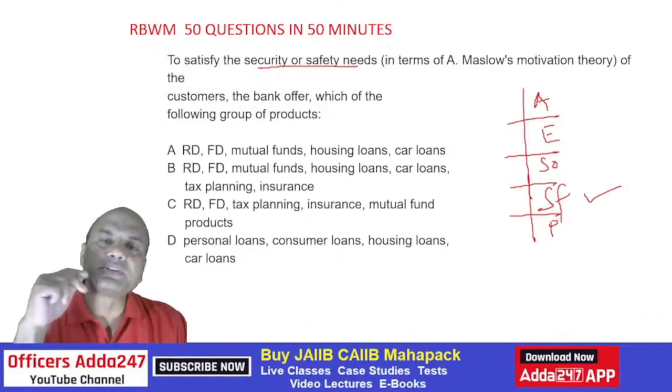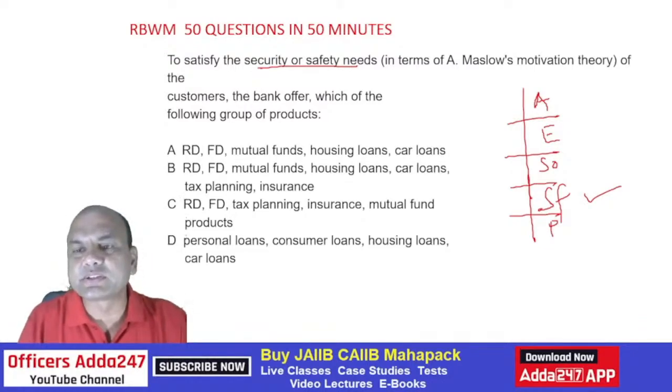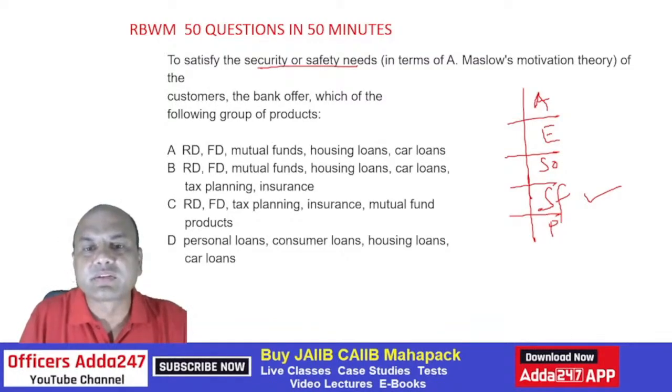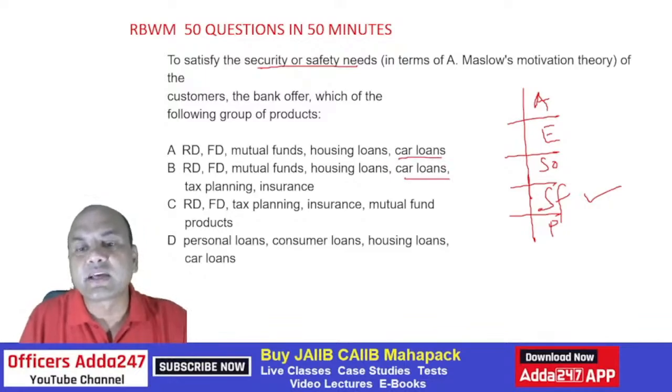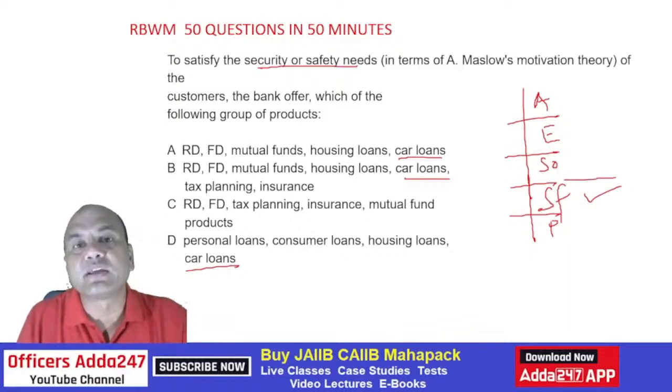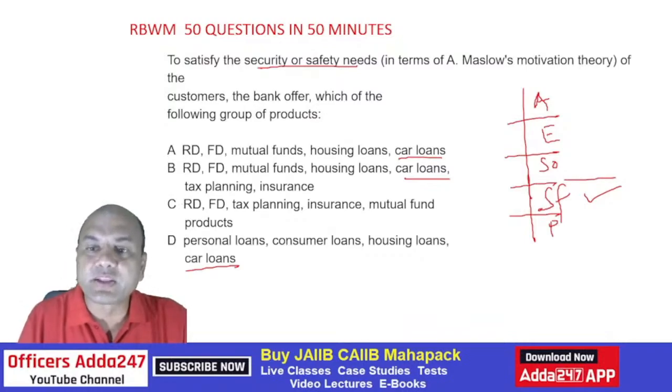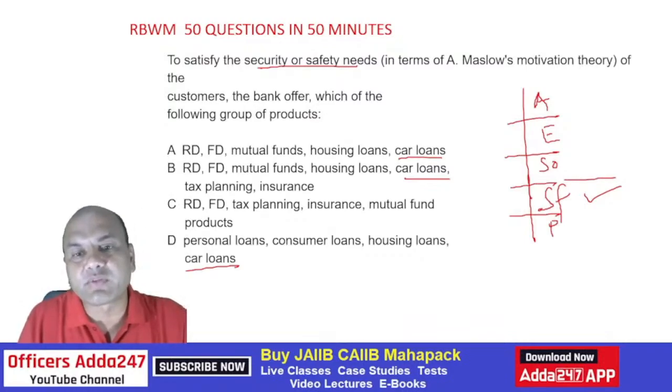Housing loans? No, housing loans is required. See here, even this safety person or physiological person, as I told you earlier, housing, clothing, and food are the basic necessities of any human being. So housing loan is required, so this is not the common thing which is not required. Remember, typically what is given over here is the car loan. Is a car loan required at the safety level? A car is bought at the social level once the person has enough money. At the safety level, the person does not require a car, but requires some savings.